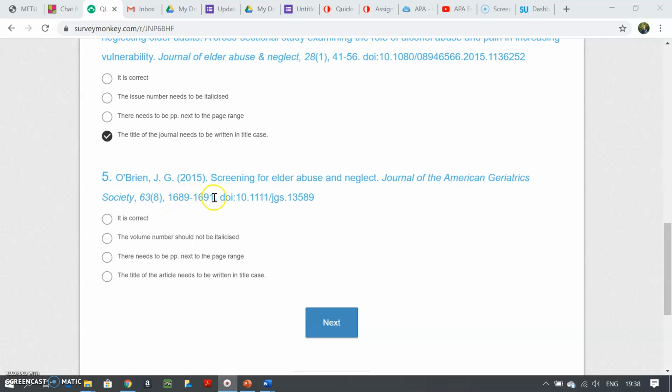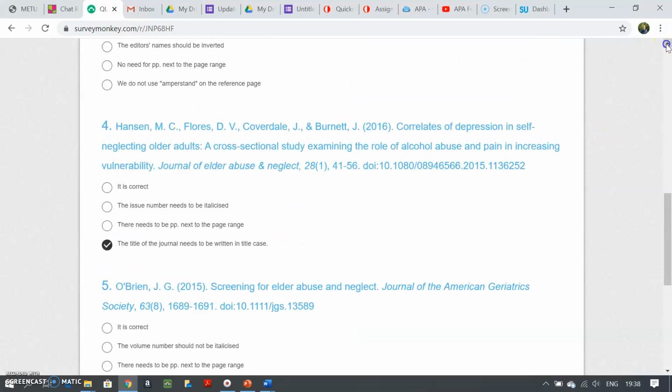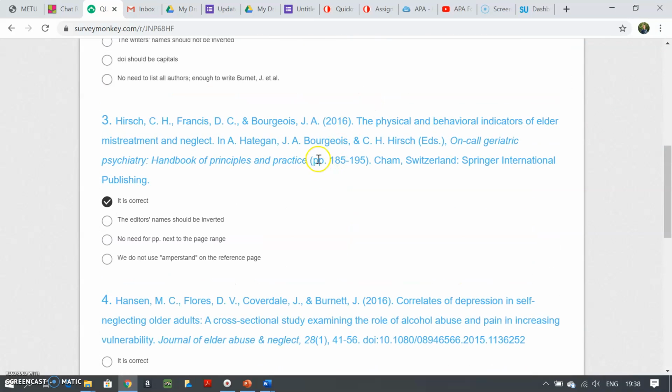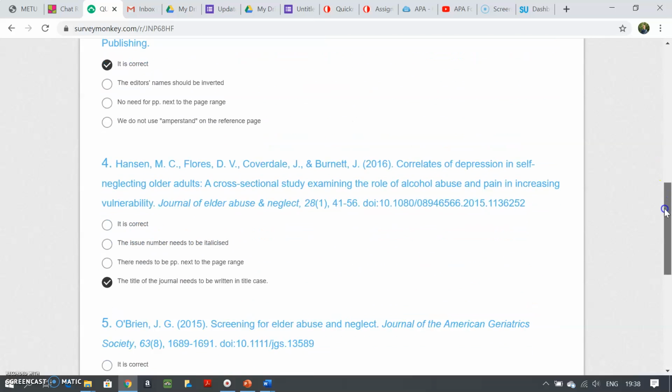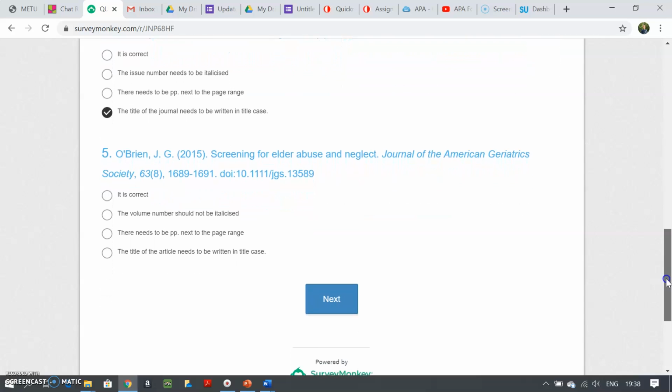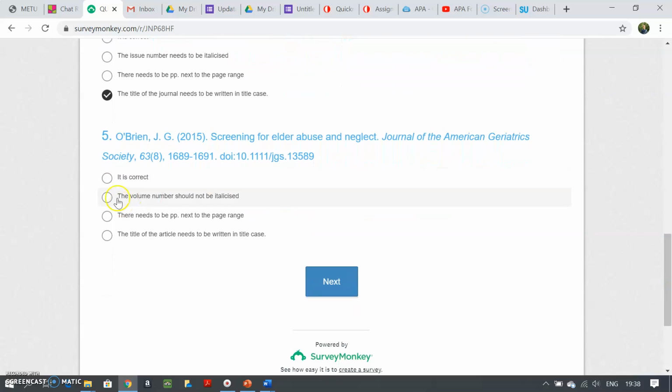And with the journals, this is the page numbers. With books, we give the page numbers with pp and in parentheses, but with journals, as you see, we do not use pp, we just give the page range. So here is the answer.